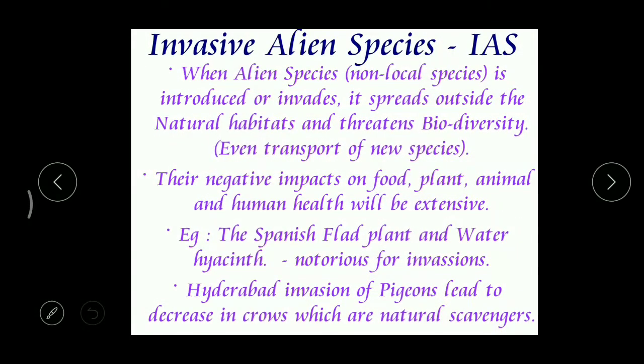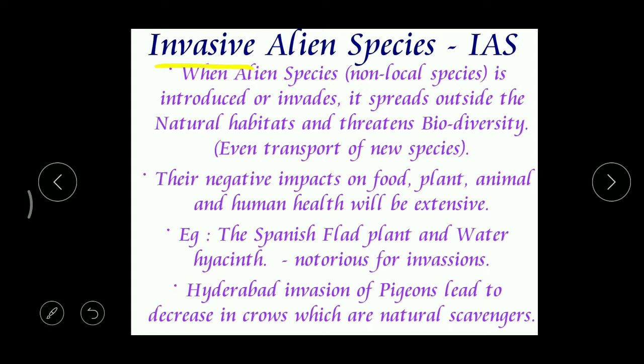There is IAS, and you think IAS means Indian Administrative Service, that means collector, like this. Of course, that is correct. But here, according to biology, IAS means invasive alien species. Invasive alien species.